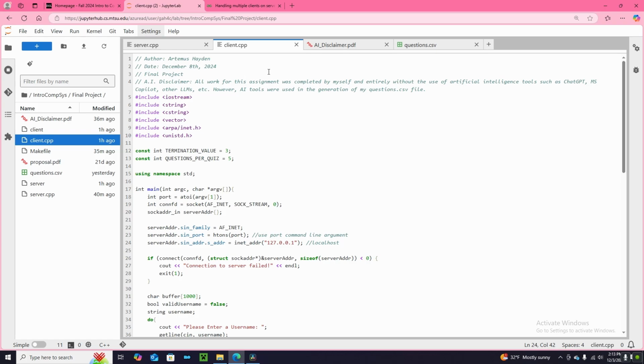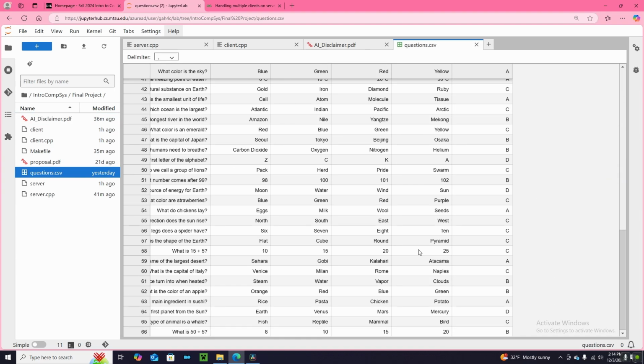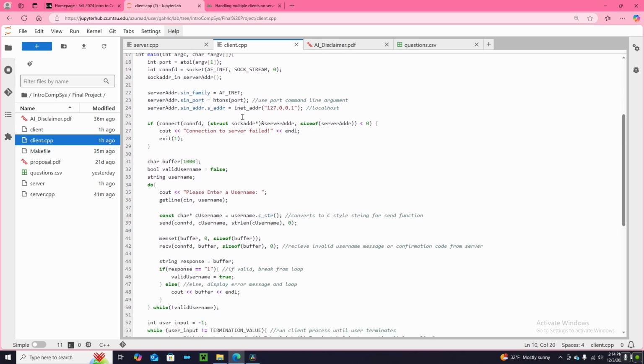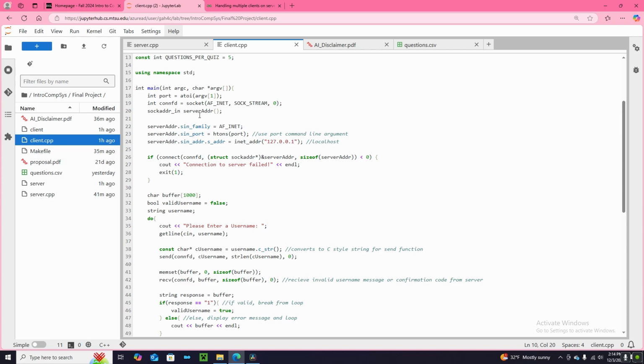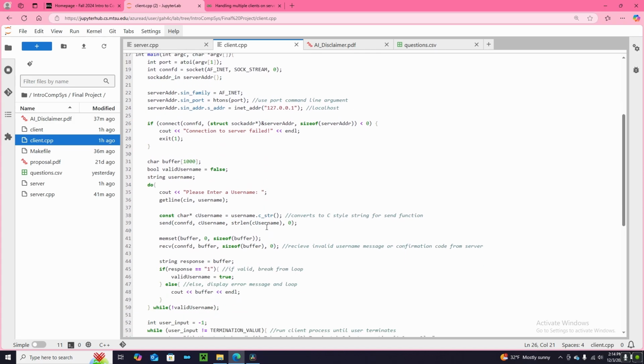Okay, so starting off, we're going to look at our client implementation. We just have a disclaimer and all that stuff. One thing is, I did use AI tools in the generation of this file, just so I didn't have to write all these questions. We have our standard libraries that are used here, constants, and into the main function, it takes the port number as an argument, as you can see right there. And I just used the localhost as a constant, so I didn't have to type it in every time. That was testing my code.